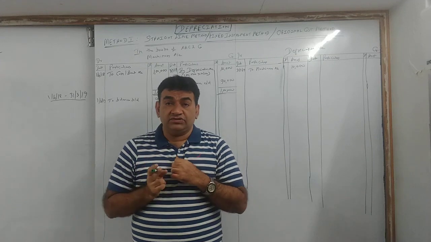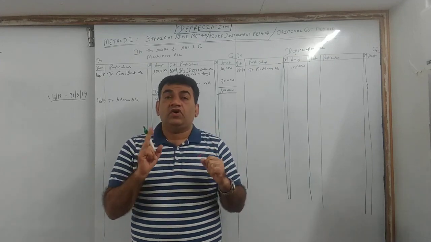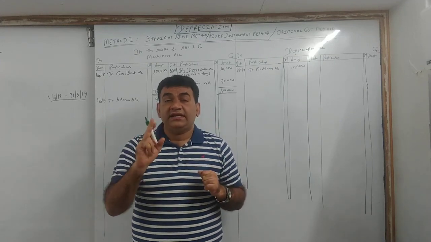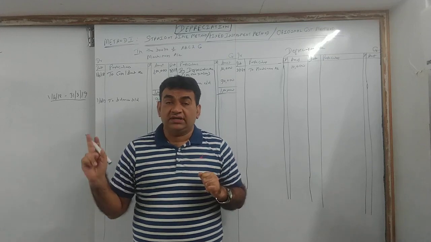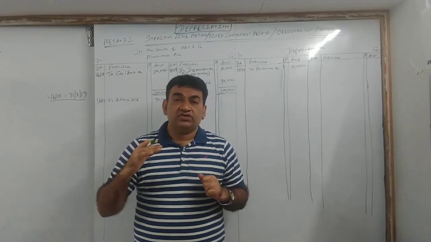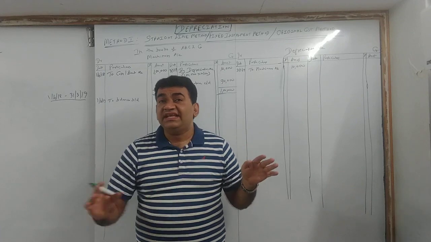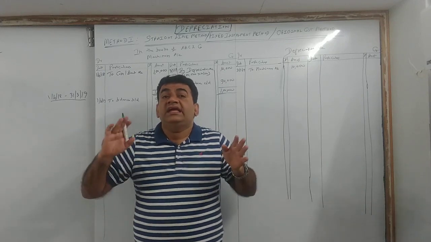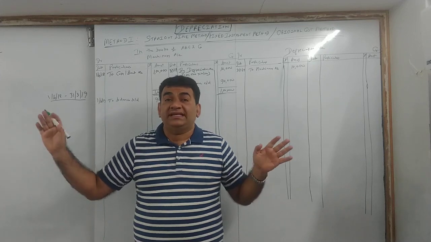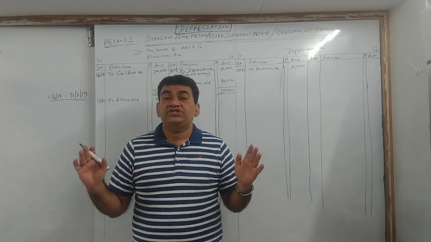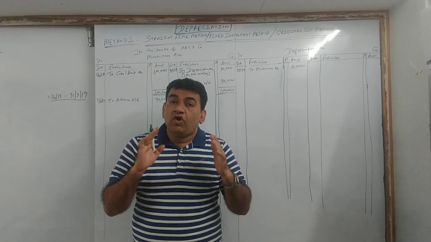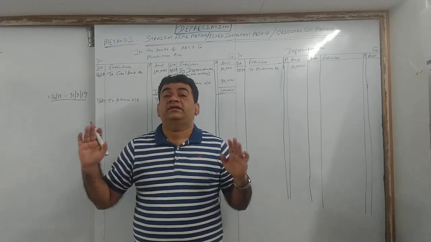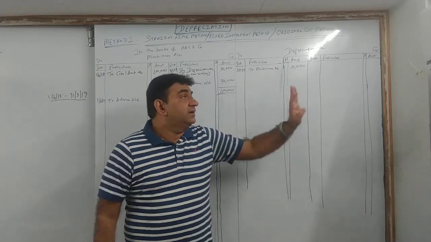Now when we do final accounts, we prepare something called P&L, that is the profit and loss account. In the profit and loss account, whatever expenses and income you have incurred or earned during the year, everything gets transferred to P&L. All expenses of the entire year and all income of the entire year are transferred to P&L.